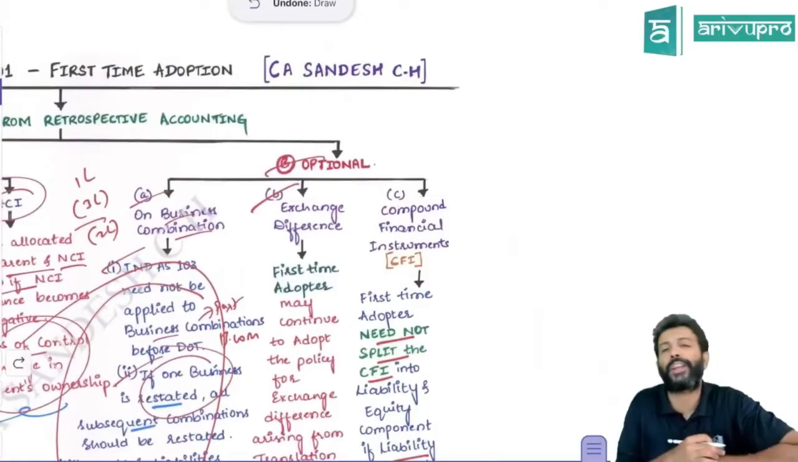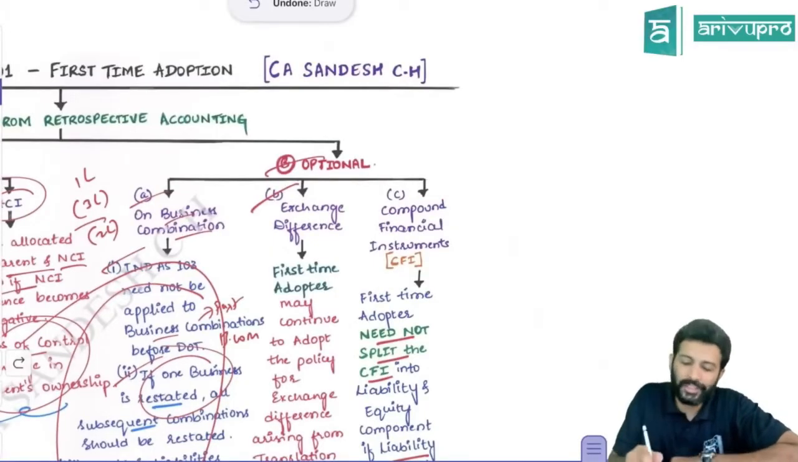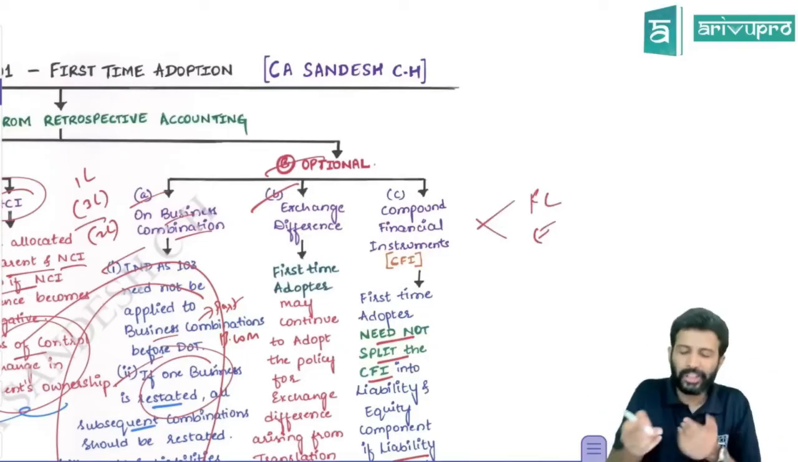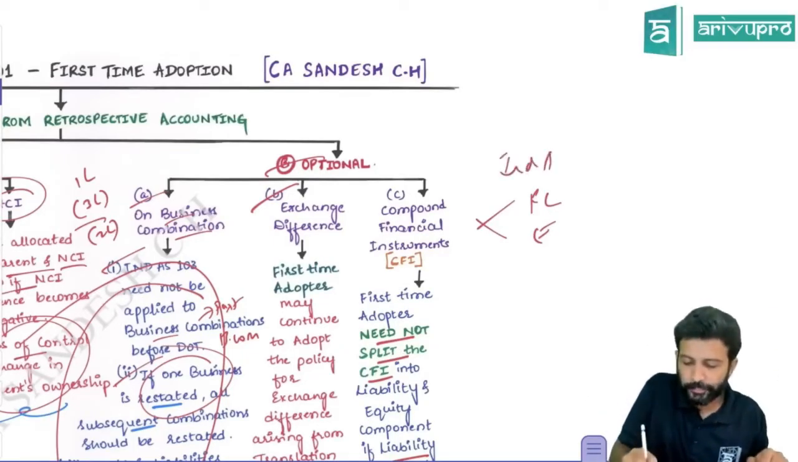Next one is about compound financial instrument. Compound financial instrument means it will have a feature of both financial liability and equity. You need to split it, right? But all the split accounting is there as per IND AS 109.